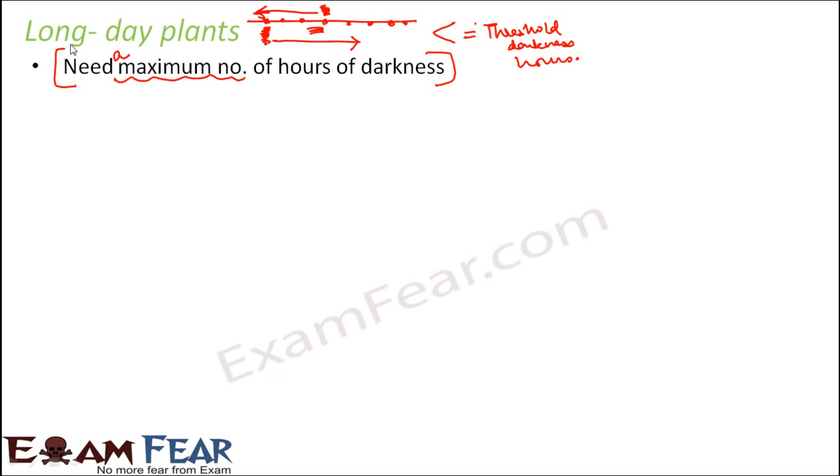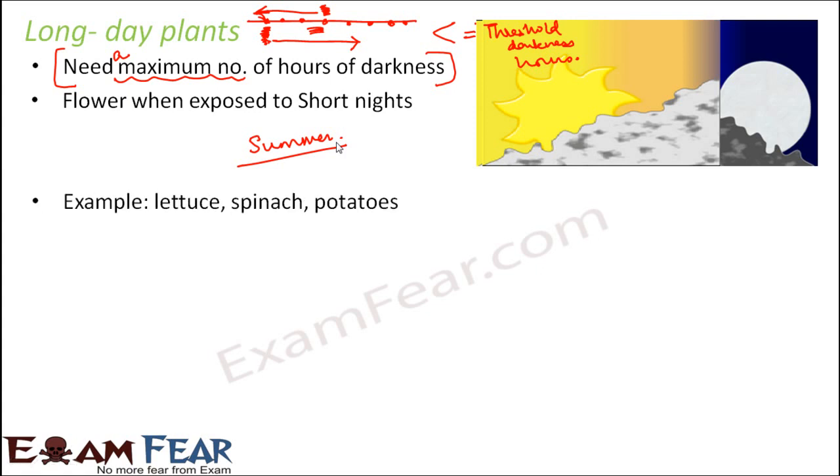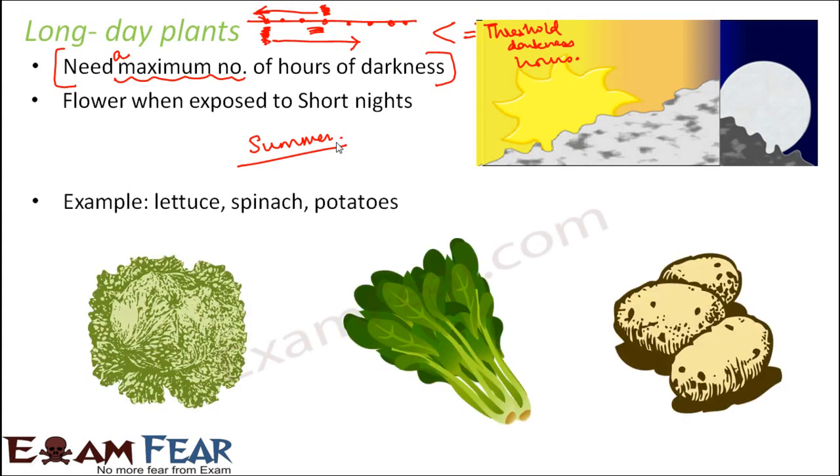But otherwise, it is easy to remember: long day means they need long days, short nights. So they flower when exposed to short nights. So something like this, the days are long and the nights are short. These kinds of plants will generally flower during the summer season, because in summer you have longer days and shorter nights. Examples of such plants would be lettuce, spinach, potatoes. These are some of the examples of long day plants.